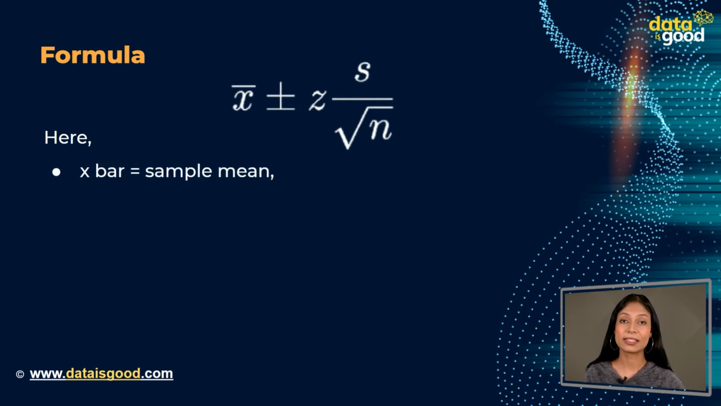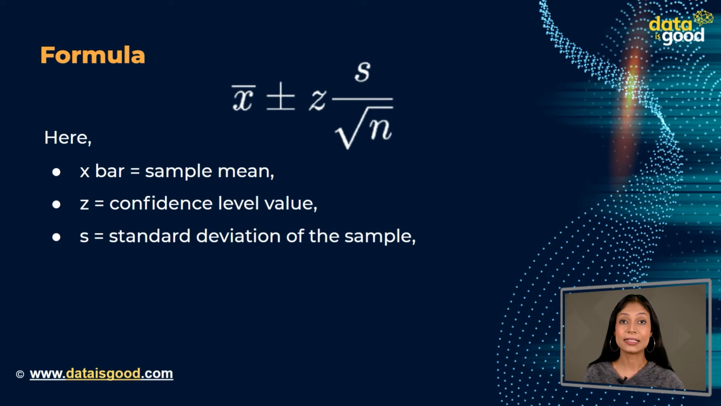Here x bar is the sample mean. Z is the confidence level value. S is the standard deviation of the sample and n is the sample size. The value after the plus minus symbol is known as the margin of error.